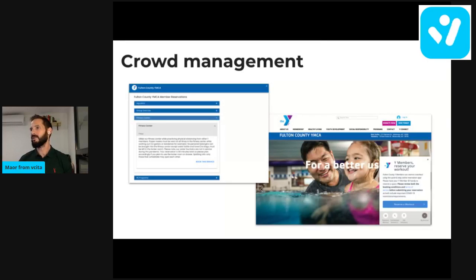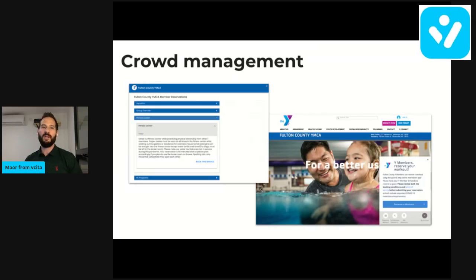The second use case, which I really, really like, it's not a classic use case, but it's a very interesting one. This is a YMCA club. It's Fulton County YMCA, and they're using group events as a crowd management solution. You know, since many places around the world are still under very heavy COVID-19 restrictions, you want to limit the amount of people that are in one room at the same time.